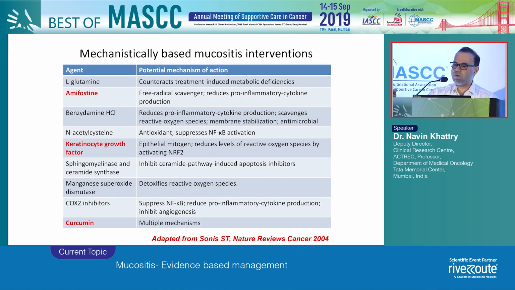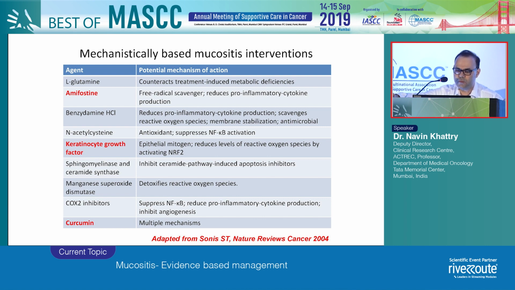When we talk about mechanistically based interventions, there are quite a few which have been developed keeping in mind the recent advancement in pathogenesis, of which the ones which I've highlighted in red are the ones which we've used in transplant. Amifostine is an old drug. Many of us in the audience would know.